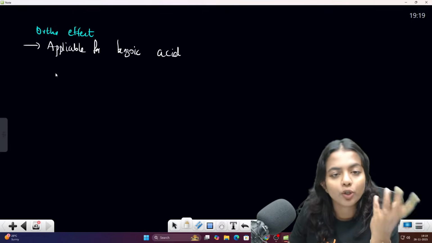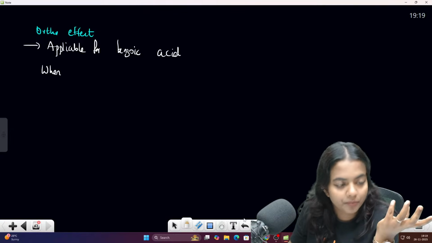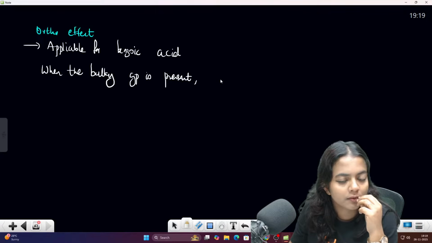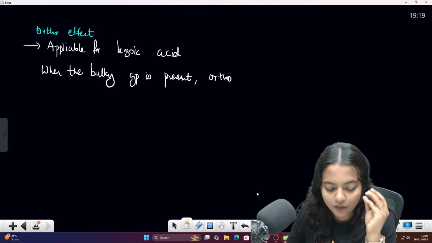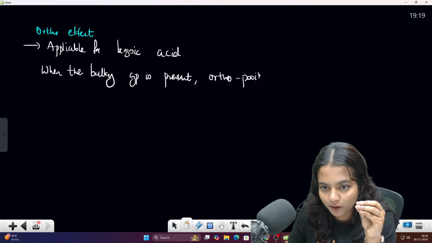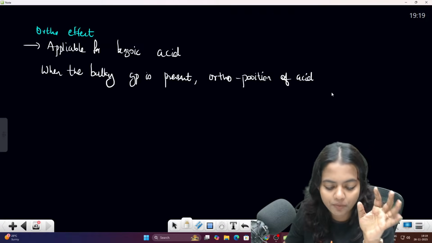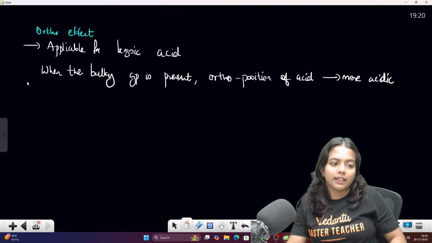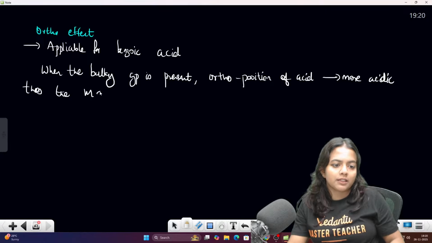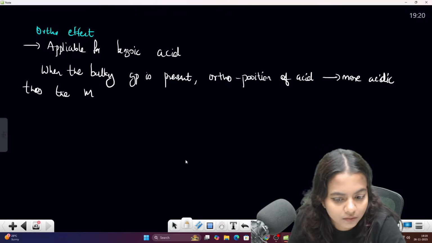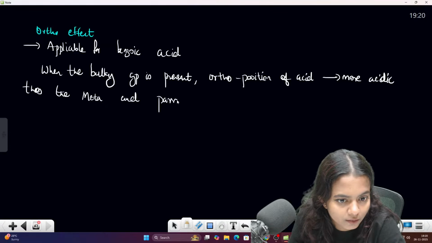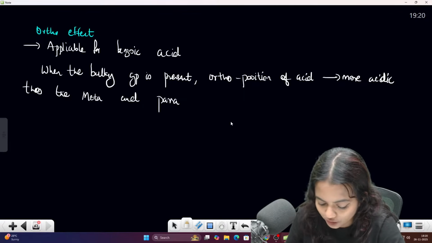When a bulky group is present at the ortho position of the acid, it becomes more acidic than the meta and para. That is basically called your ortho effect.